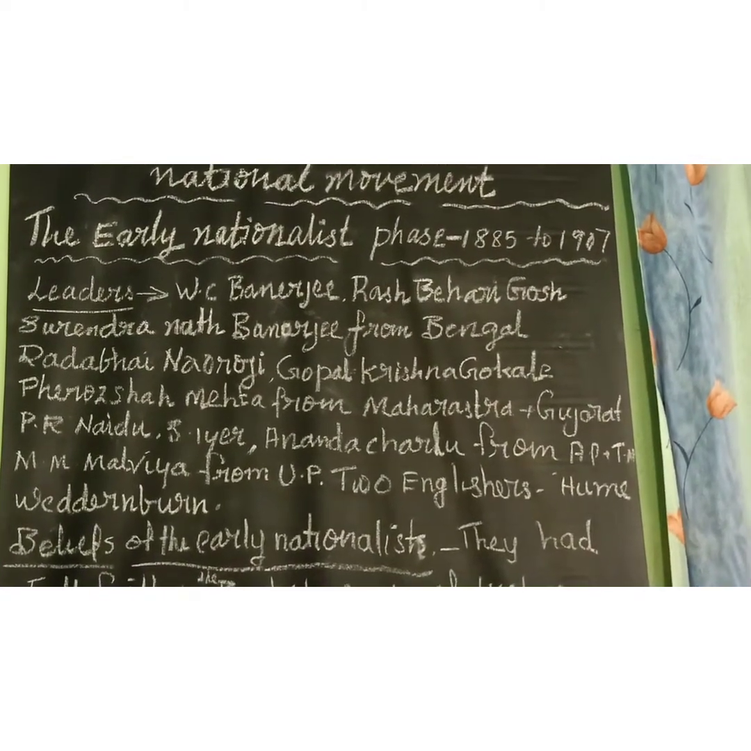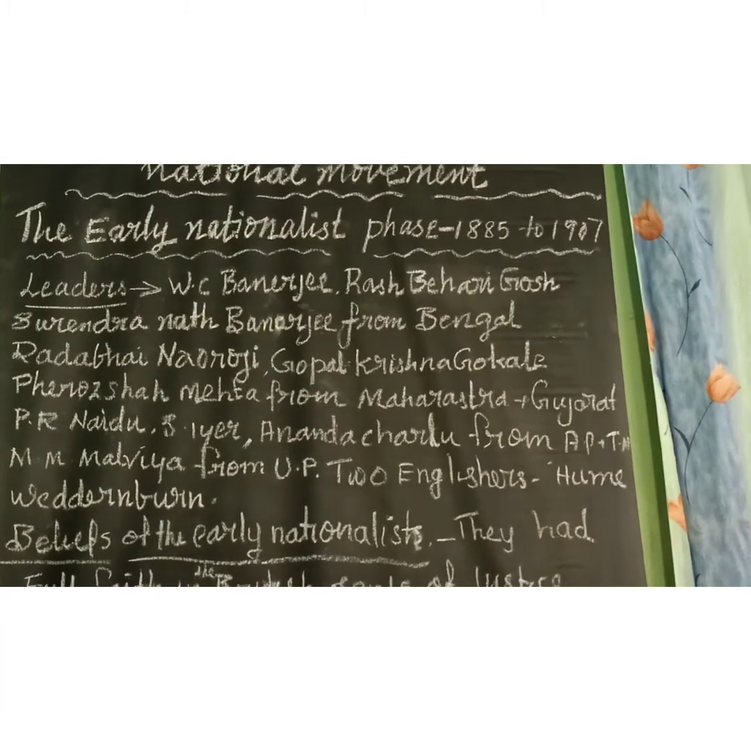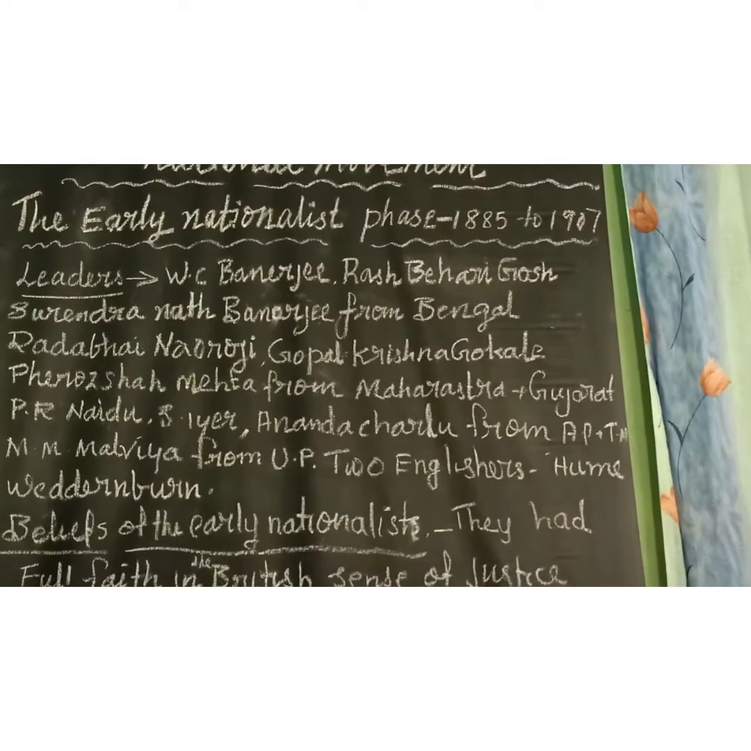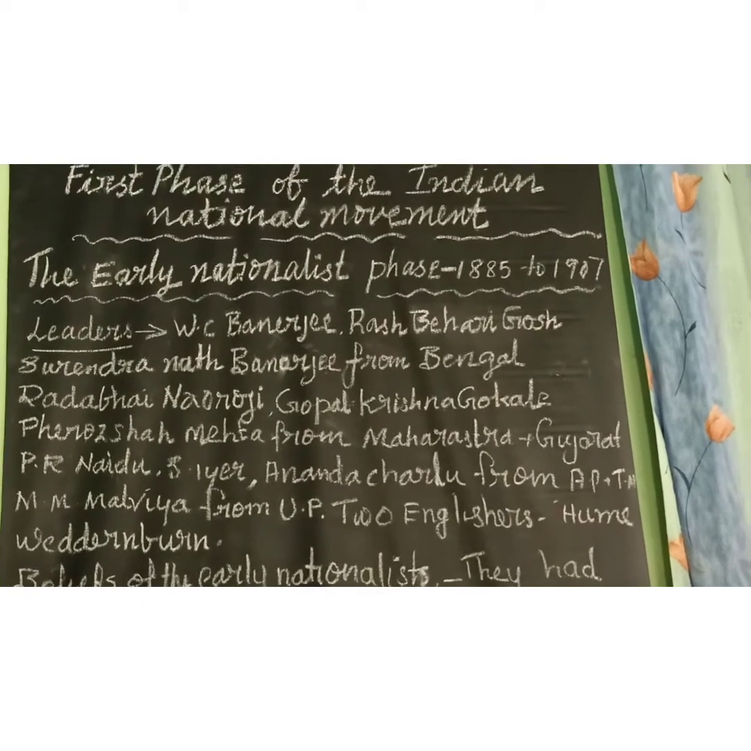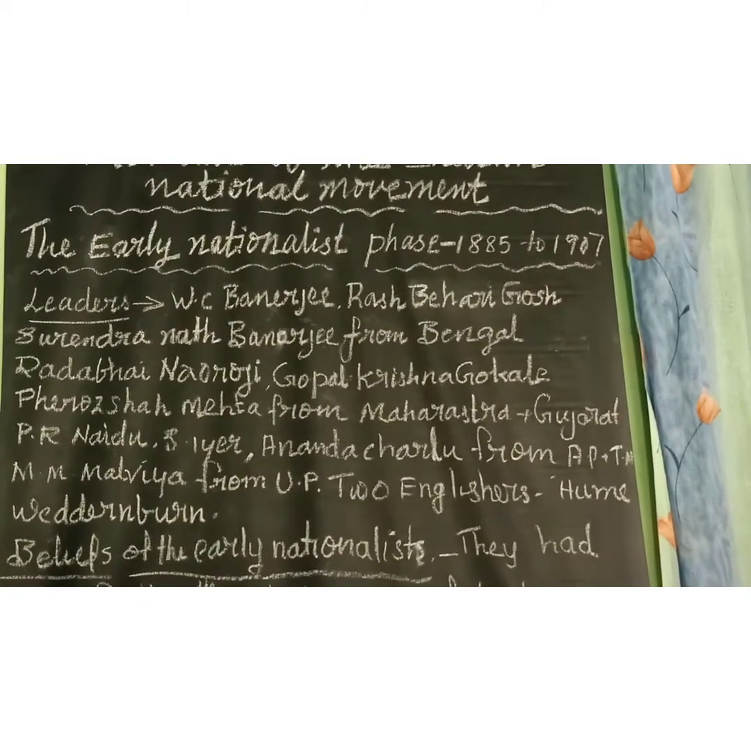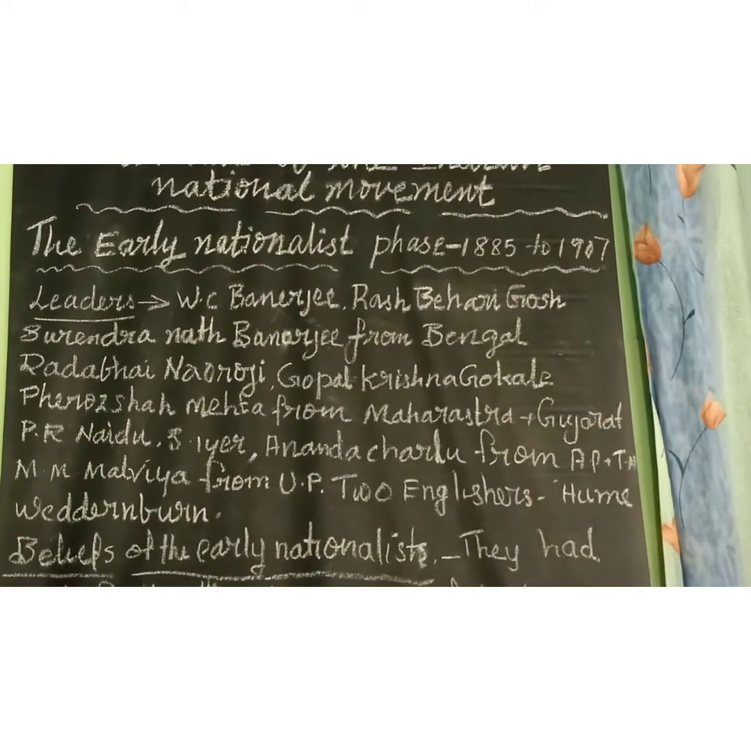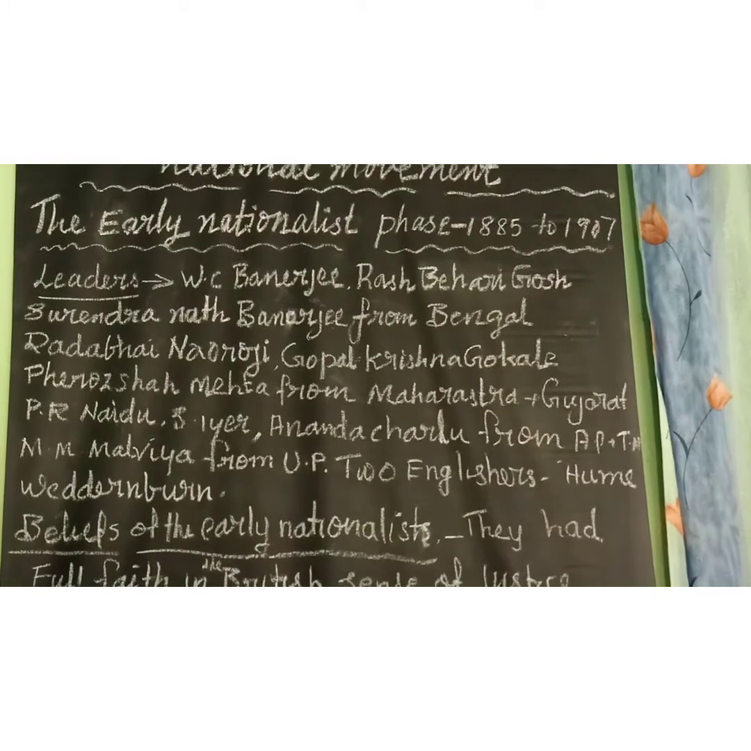Now, who were these great moderate leaders? First remember, a one mark question is there. The early nationalists were also called moderates. Why? Because they were modest or mild in their views, demands and methods. Now let us learn about the leaders.